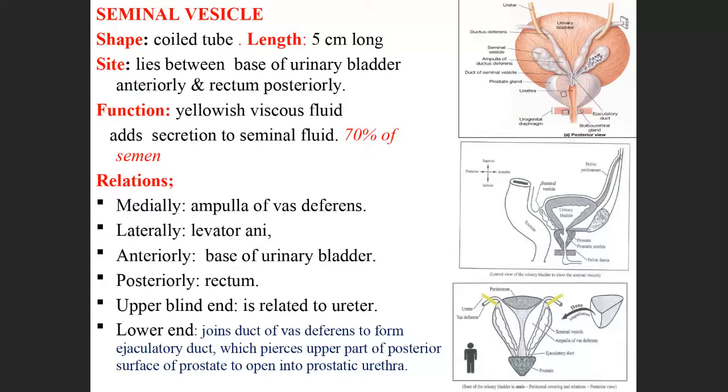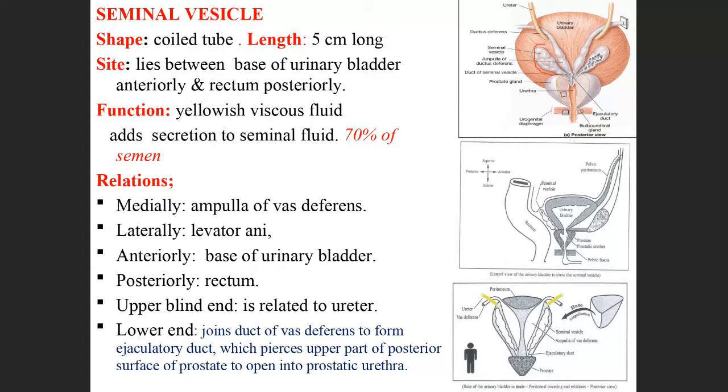Next, what is seminal vesicle? These seminal vesicles are coiled structures 5 centimeters in length. Where are they present? See here, they are present on the base of the urinary bladder. So these are the 2 seminal vesicles here.